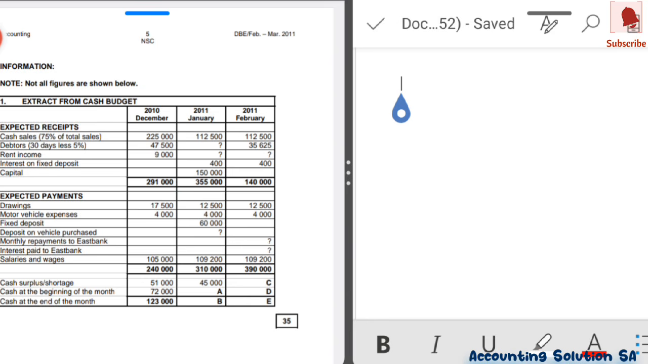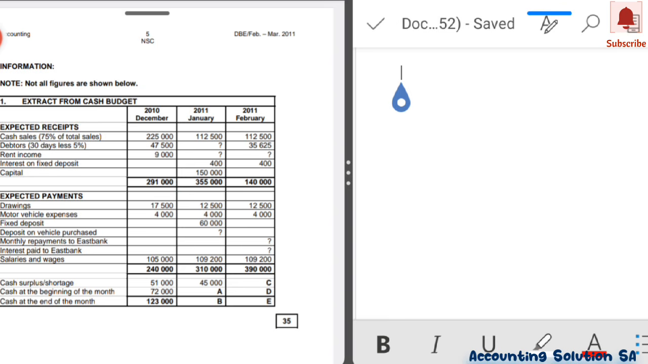Let's check number A. Remember we've been given December, January and February. So number A, they said that is cash at the beginning of the month. So we are looking for the opening balance for January. Guys, this is the principle: the opening balance for each month is the closing balance of last month.